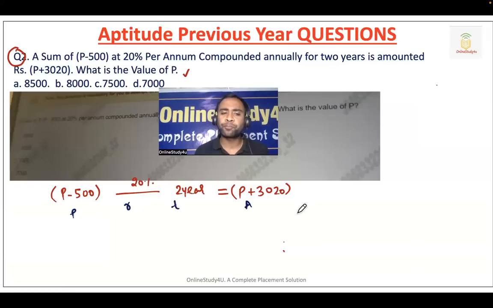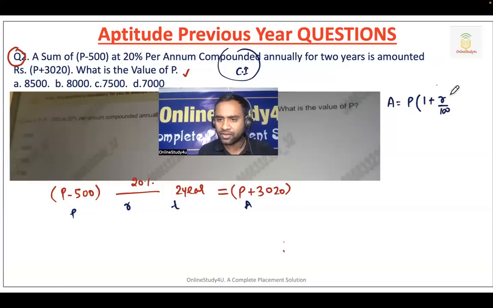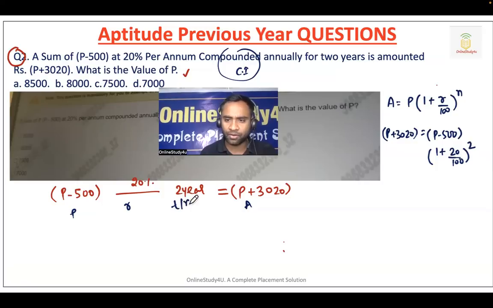So if you're investing P minus 500 at 20% rate of interest for 2 years, compounded annually, this is a compound interest question, okay, then it will become P plus 3020. So the formula is amount equals principal into 1 plus R by 100 to the power n. Amount is P plus 3020. Principal is P minus 500, and rate is 20 divided by 100, time is 2. N is nothing but 2, so either you say N or T. So P plus 3020 divided by P minus 500.